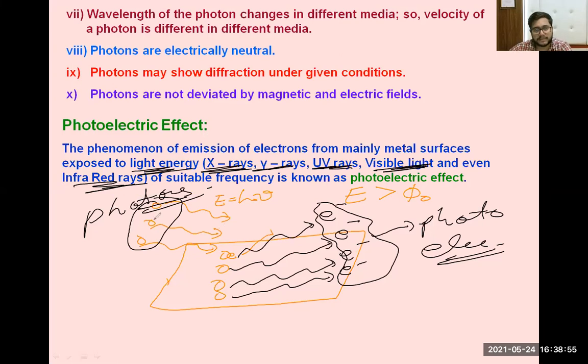So these are the photons by which light energy falls on the metal surface, and this will eject the electrons from the metal surface. And this is called your photoelectric effect. Tell me, is this clear? Is this clear, everyone?